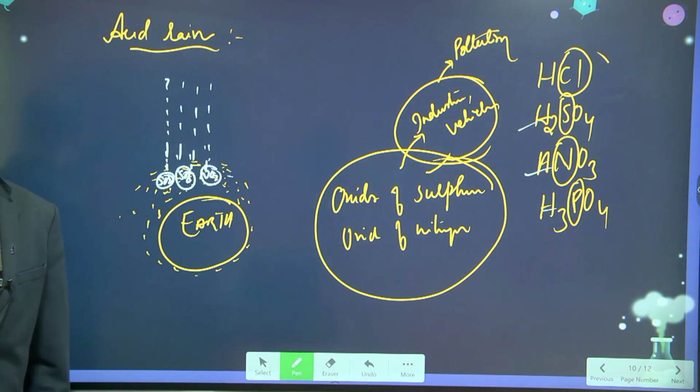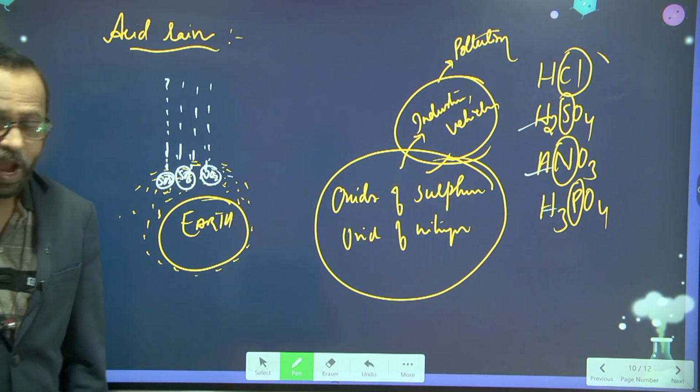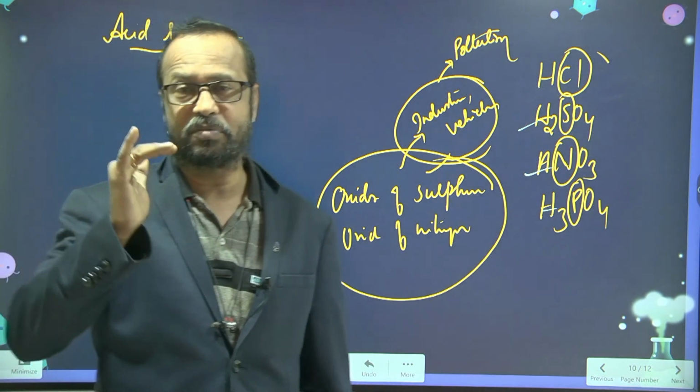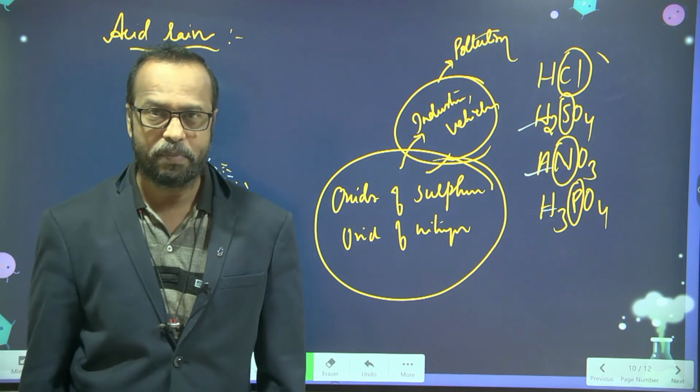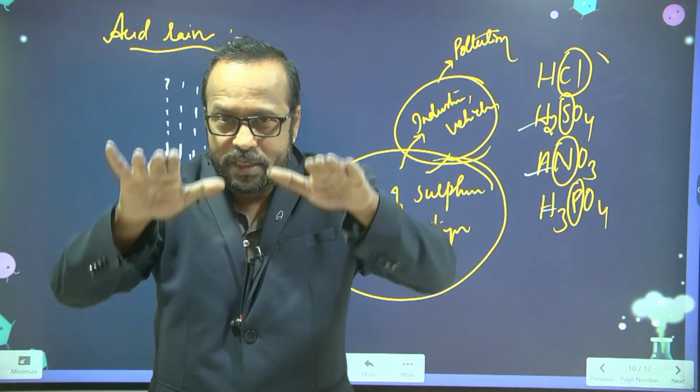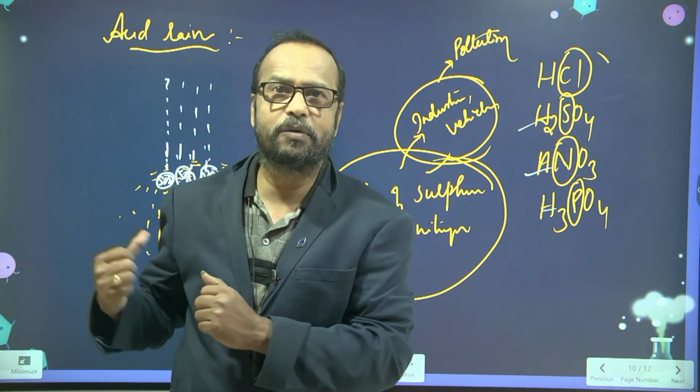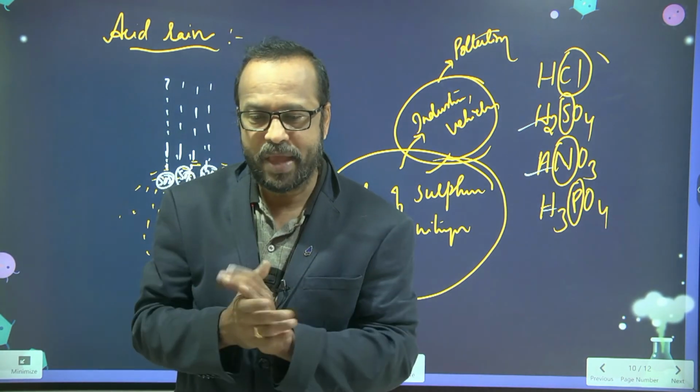Is this clear to you? Yes, sir. So actually when the rain comes from the cloud, it consists of pure water. But when it comes through the atmosphere, these pollutant gases are present in the atmosphere.